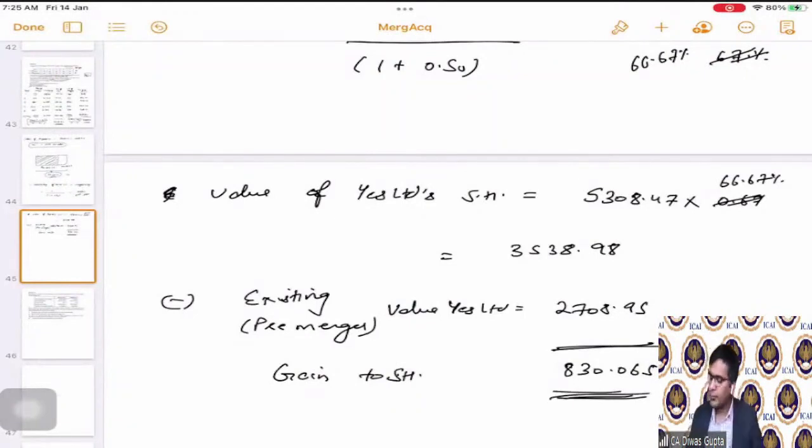830.065 is the gain that will accrue to the Yes Limited shareholders because of the merger.